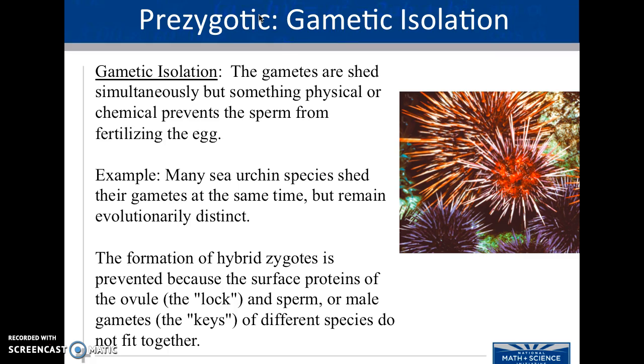Also gametic isolation, so my sperm and egg have to have the same number of chromosomes to mate. I cannot mate with something that does not have the same number of chromosomes as me because the offspring will not fertilize and develop.